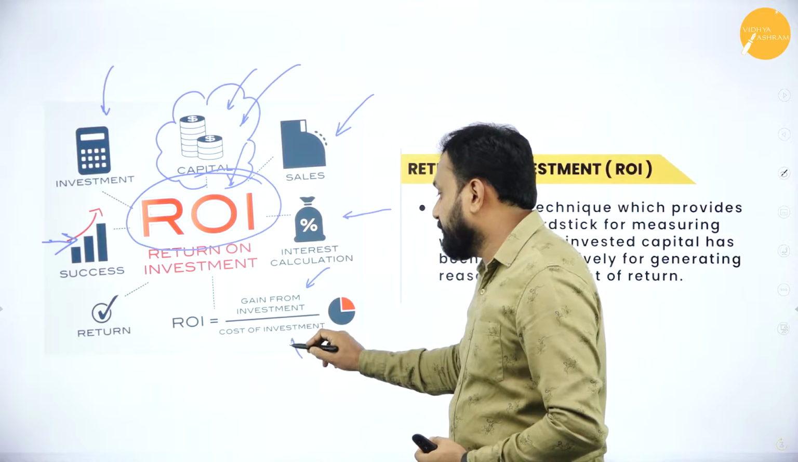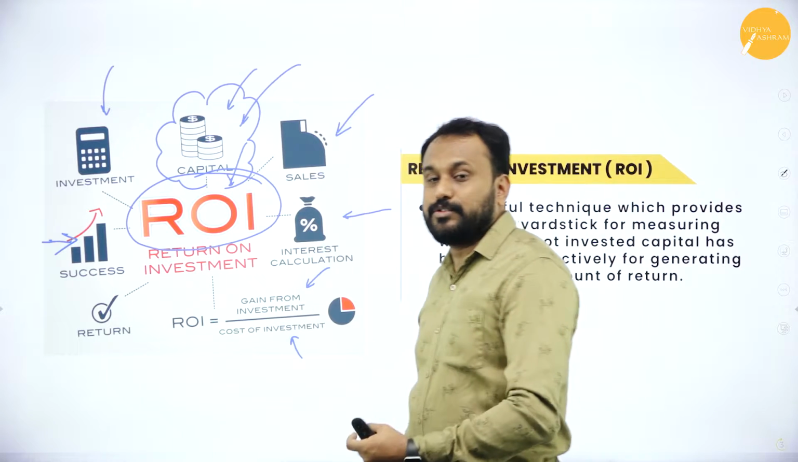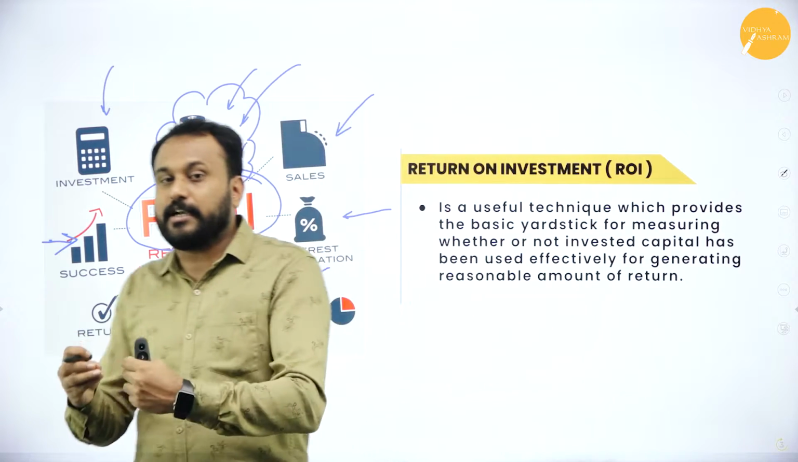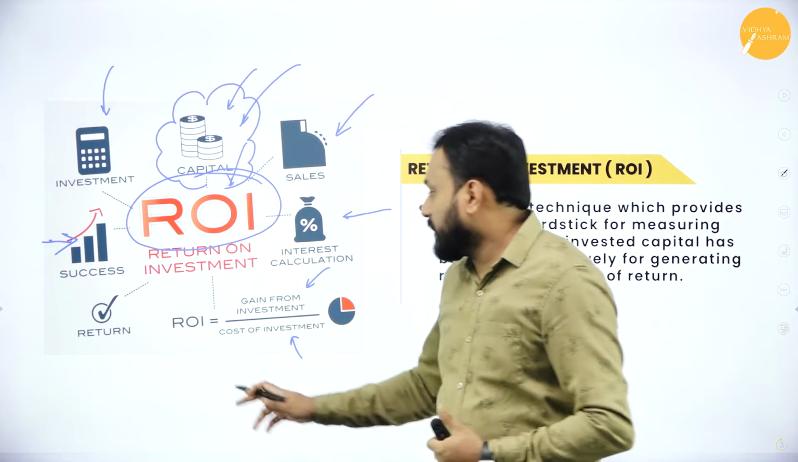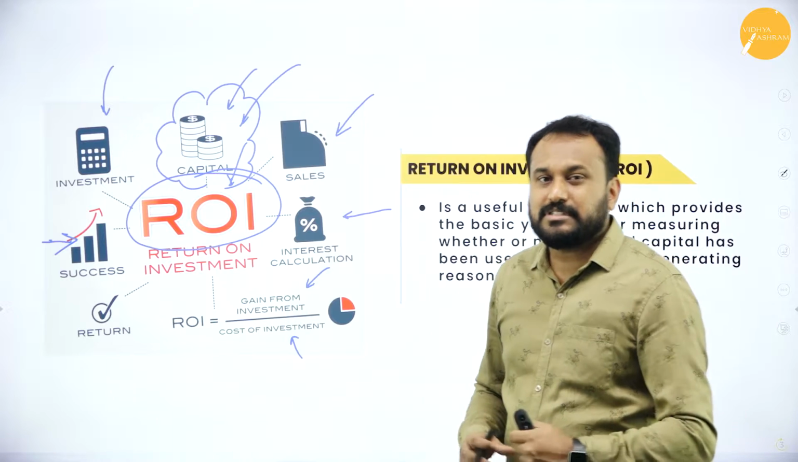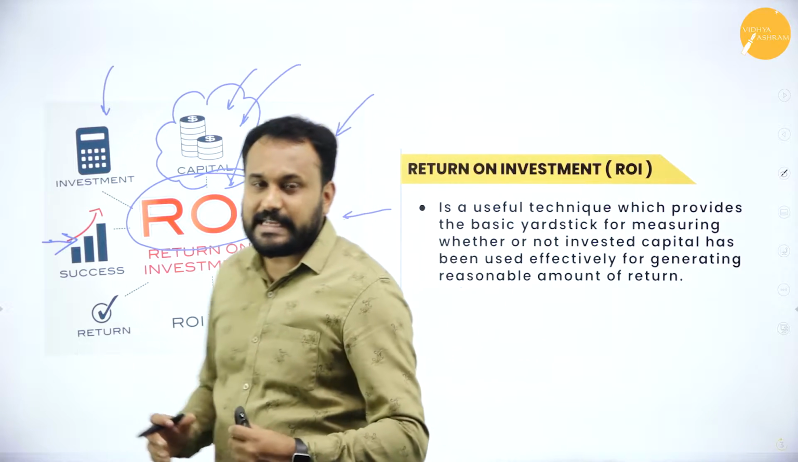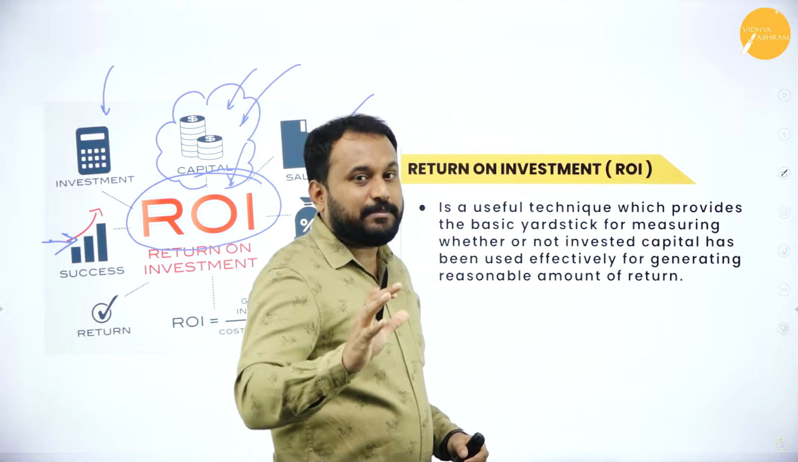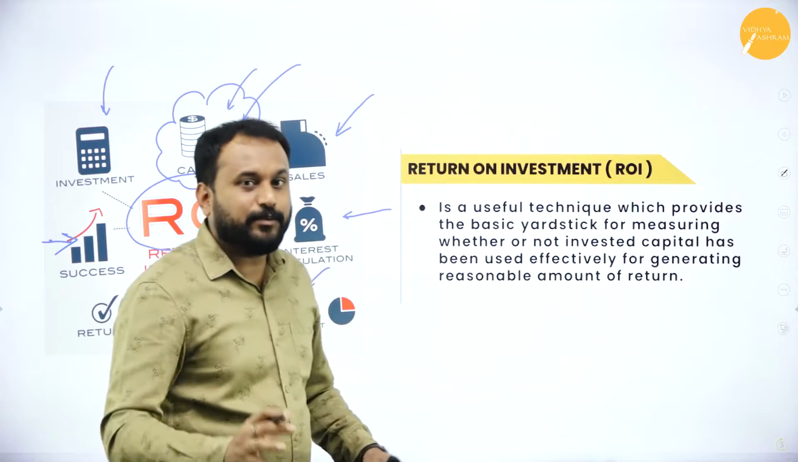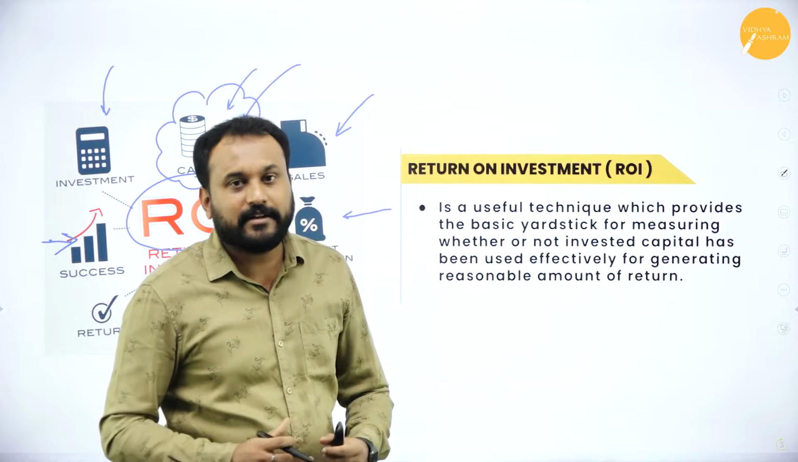Then the cost of investment: how much did you use? That is how much did you actually put into the investment. So that if you divide, you will get the proper ROI. Now understand, I'll give you a simple example of what exactly it is. Forget about ROI, learn something basic first, only then can we understand what exactly return on investment is.